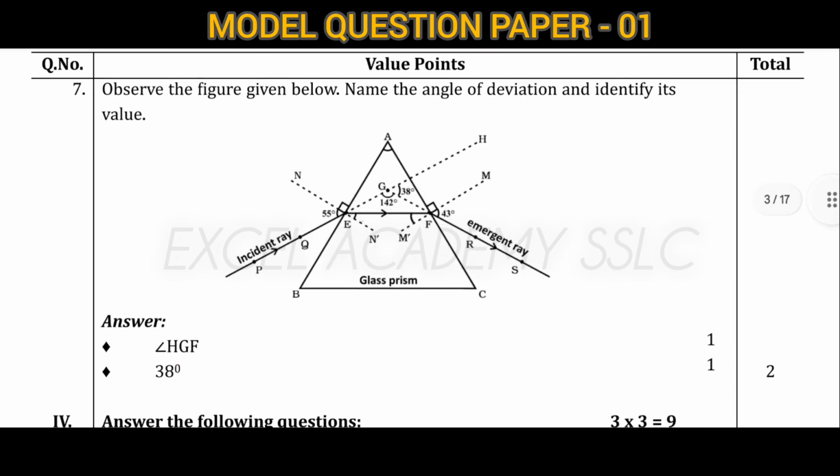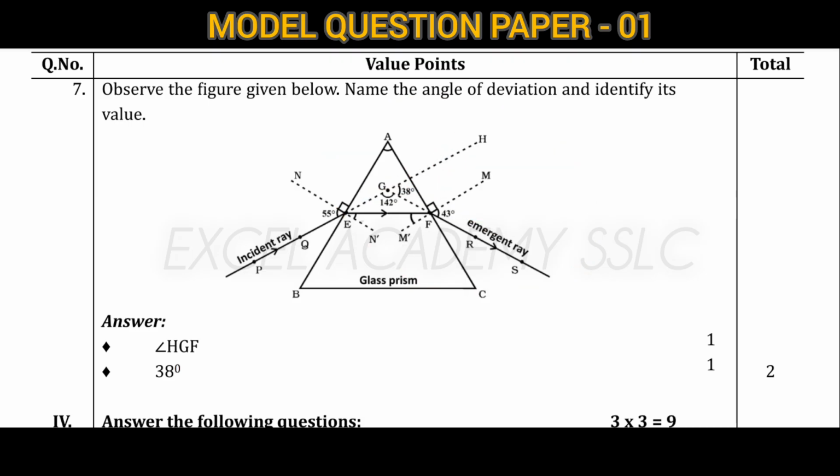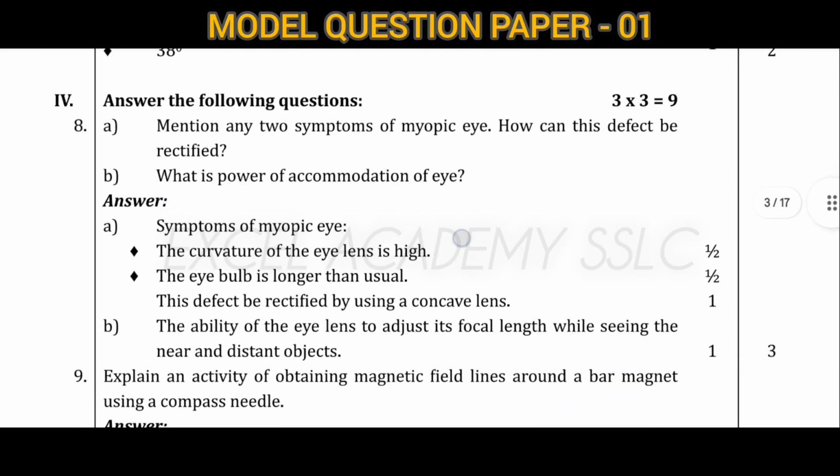Next, observe the given figure, name the angle of deviation and identify its value. First of all, the angle of deviation will be observed here. This is angle HGF and here it is 38 degrees. Understood? For both you will get 1 mark.